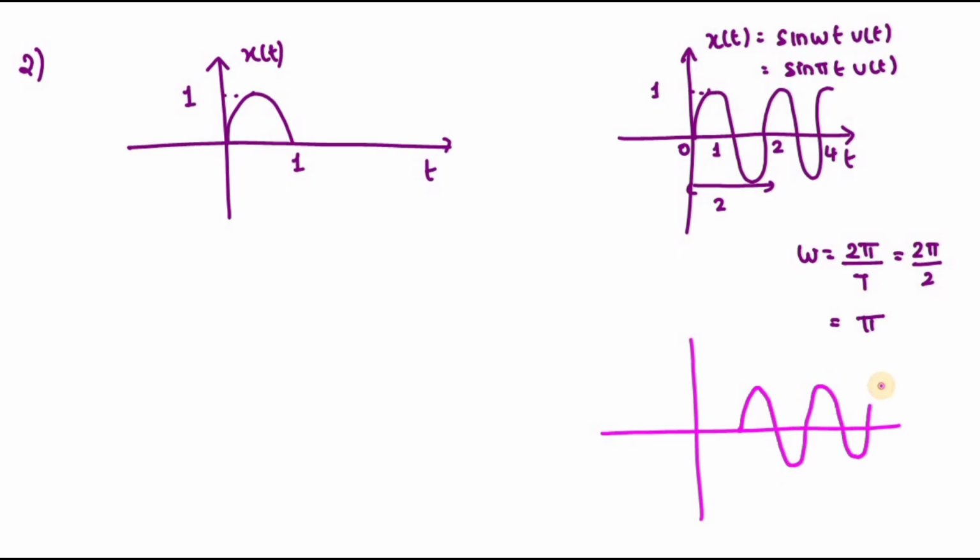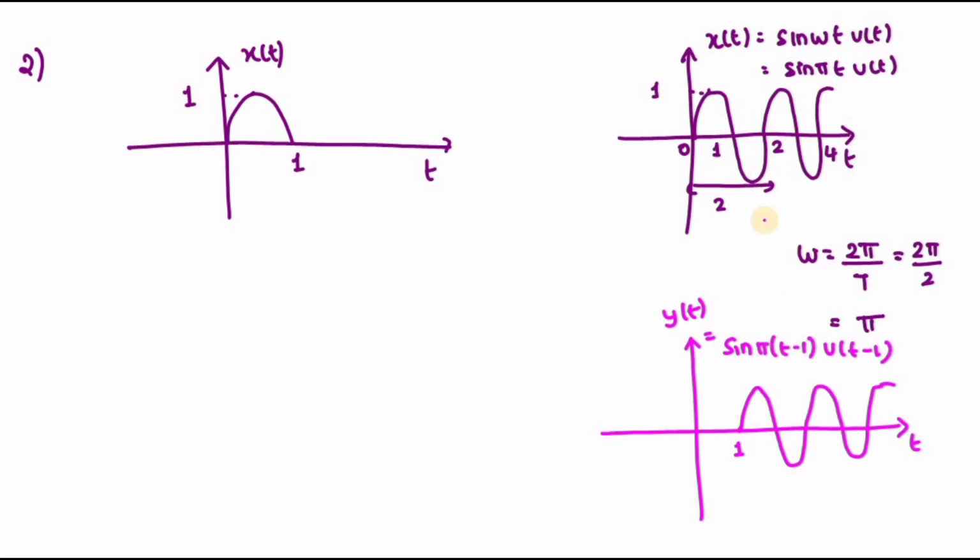So I'm going to take this type of signal. So how to represent this signal? Let me take this as y of t, that is equal to sine pi t minus 1, into u of t minus 1. So it starts from 1.